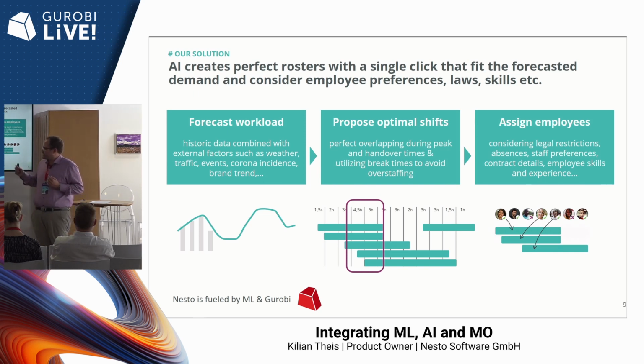And of course, we try to fit these shift shells perfectly to the forecasted demand, but we also try to comply with legal regulations, like, for example, the break law, the maximum shift length, and we also consider the staff structure of a restaurant, because the perfect number of shifts depends on what staff you have in the end.